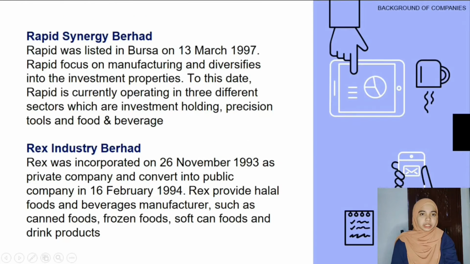For the fifth company, which is named Rapid Synergy Bhd. Rapid was listed on 13 March 1997 in Bursa Saham. Rapid is focused on manufacturing and has diversified into investment properties. Until now, Rapid is currently operating in 3 different sectors, which are investment holding, precision tools, and food and beverage.